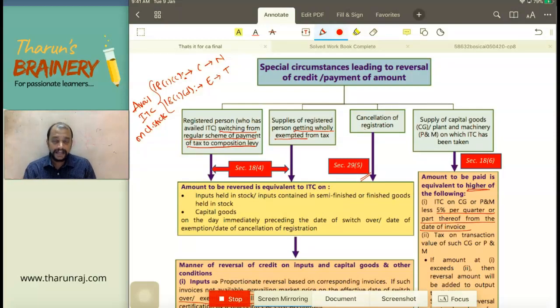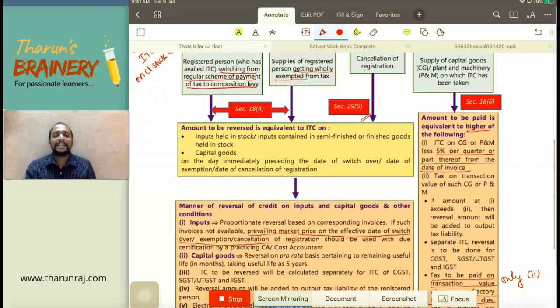And what is the amount to be reversed? Very simple. Take the closing stock, the same way. Take the closing stock raw material, whenever it is purchased. Time limit we have now in 18 subsection 2, that is not applicable for 18.4. For 18 subsection 2, time limit is applicable for 18 subsection 1, not applicable for 18 subsection 4. When we are taking ITC on closing stock, it should be purchased within 1 year. But when we are reversing ITC on closing stock, it can be purchased anytime.